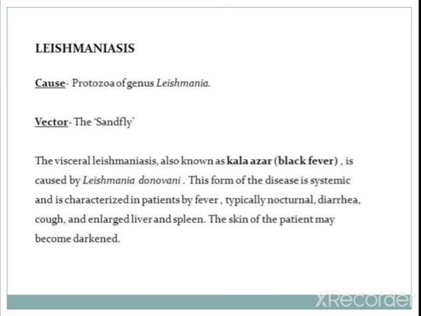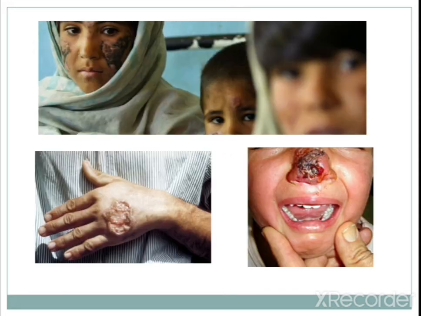This form of the disease is systemic and is characterized in the patient by fever, typically nocturnal, diarrhea, cough, and enlarged liver and spleen. The skin of the patient may become darkened. These are some characteristics of a leishmaniasis patient.